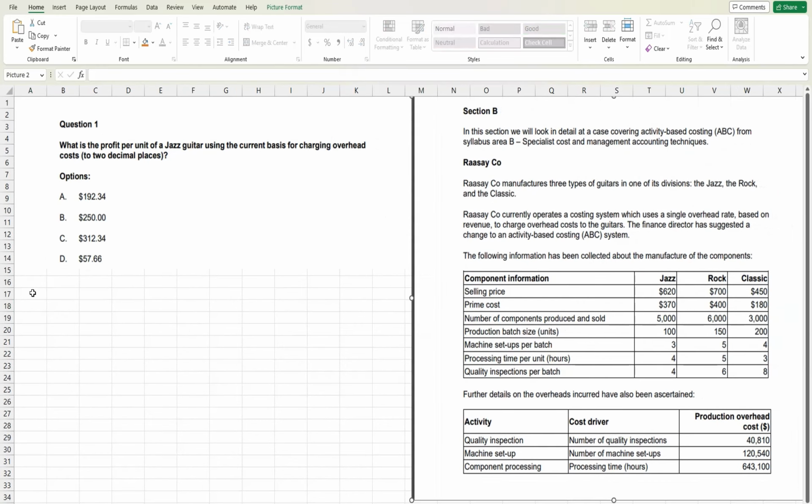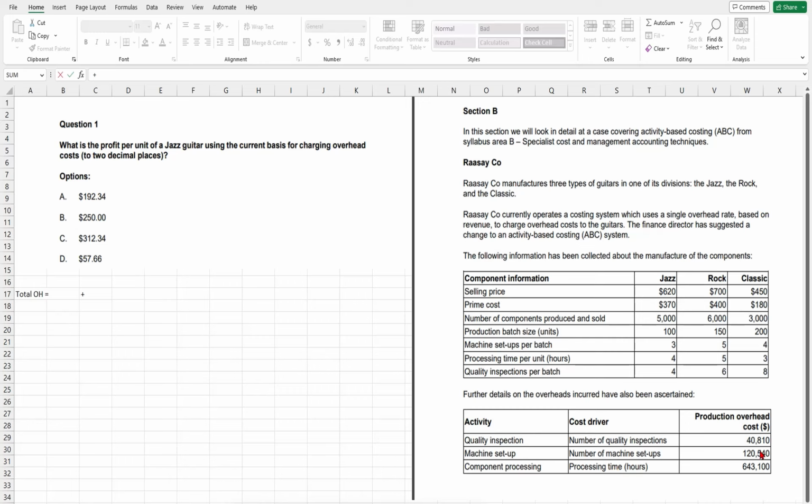You can see the breakdown of the overhead cost has been given here, so we need to add these one by one: 40,810, then 120,540, and 643,100. Adding these gives a total overhead cost of 804,450, and this is in currency value, don't forget that.